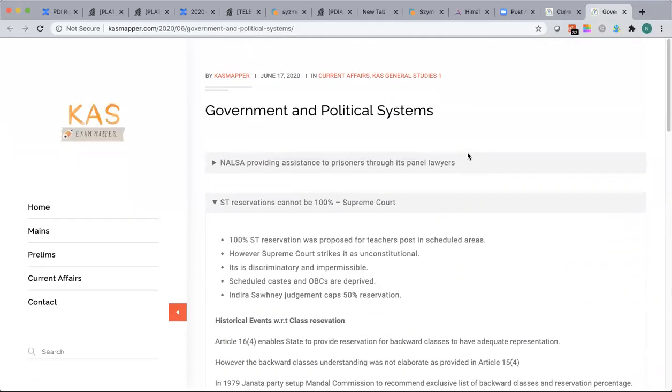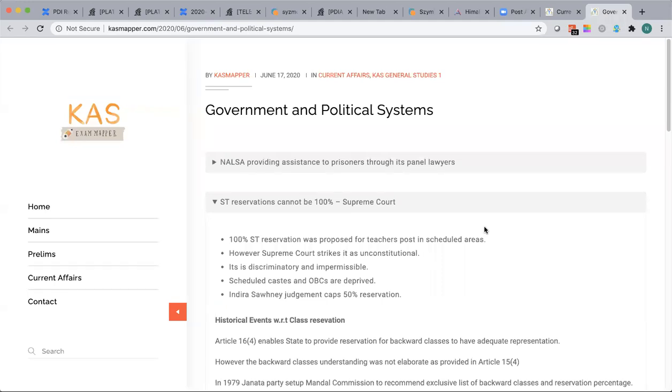There was once a question in the UPSC prelims. They asked that the backwardness mentioned in Article 15 was based on one, social backwardness, two, educational backwardness, three, economic backwardness, and the options were like A and B. So the answer is A and B, socially and educationally backward.